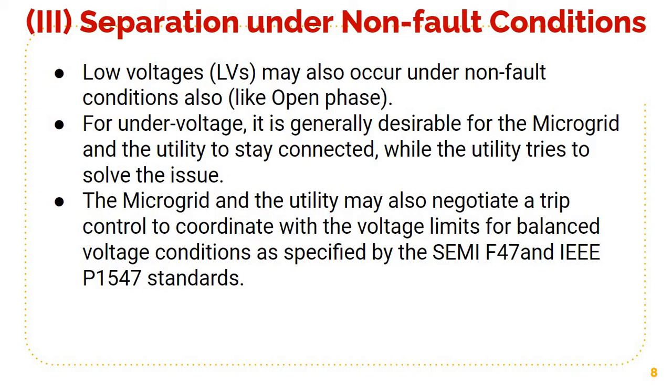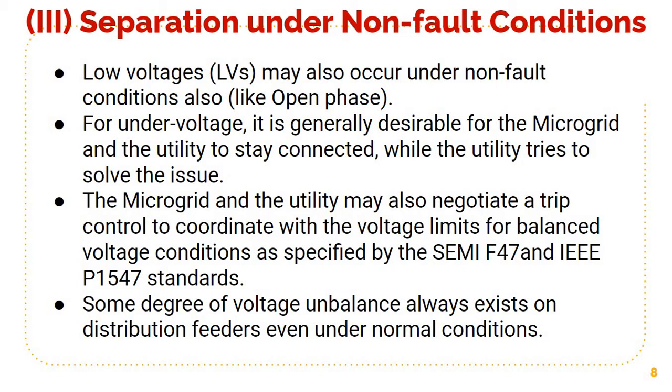So the microgrid and the utility may negotiate a trip control to coordinate with the voltage limits for balanced voltage condition as specified by SEMI F47 and IEEE standards. So whenever we have to trip or separate the microgrid, we have to adhere to SEMI F47 and IEEE standards.